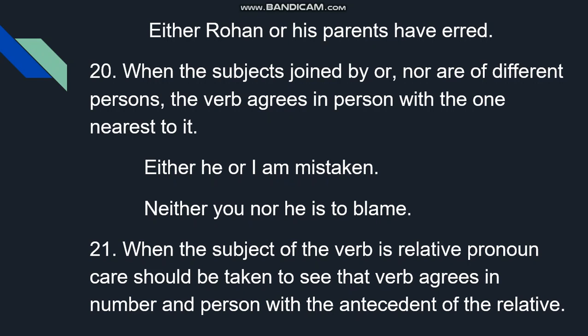Either he or I am mistaken. Different pronouns, different persons. Neither you nor he is to blame. He is singular, which has been used near the verb.